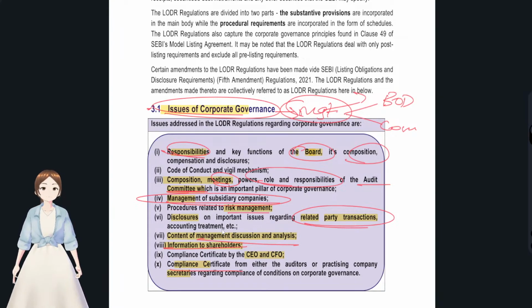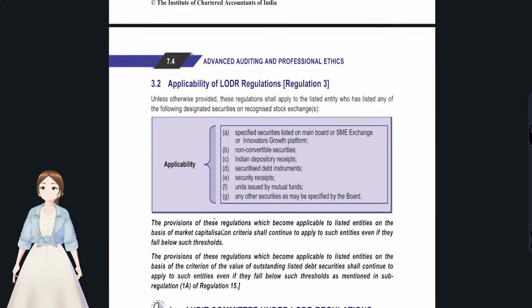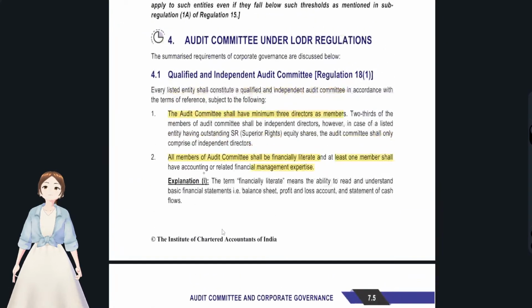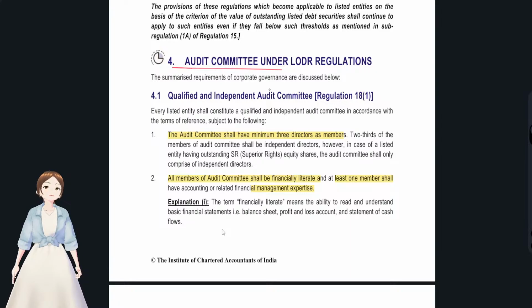This is so simple that anybody could understand. You see, all the things that we have done in the chapter have been given mostly like an index here. All the responsibilities of various boards of directors, and responsibilities and composition of various committees, and the management discussion and analysis that we have seen in the first question, right? Okay, and now we'll see the audit committee here.